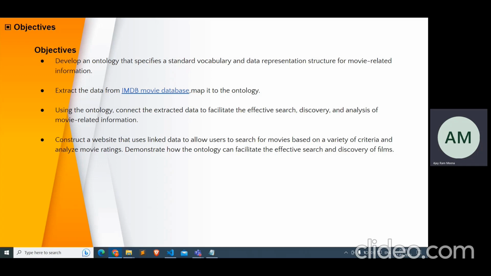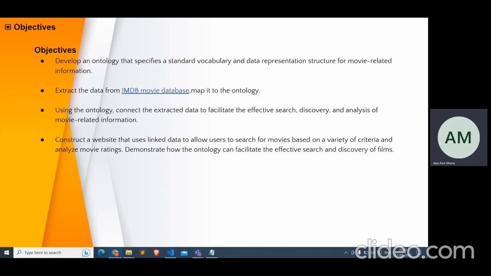In this project, we have these objectives. The first one is to develop an ontology that specifies the standard vocabulary and data representation structure of movie-related information. The second objective is extracting the data from the IMDb movie database and mapping it to the ontology. And the third objective of this project is using this ontology to connect the extracted data to facilitate the effective search, discovery, and analysis of movie-related information.